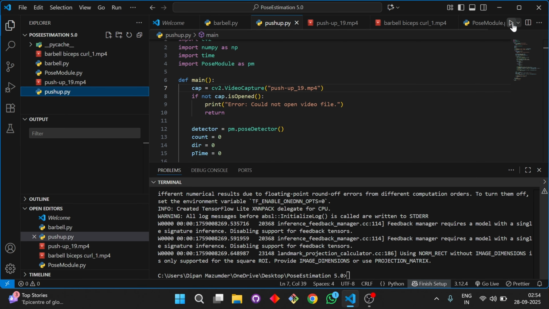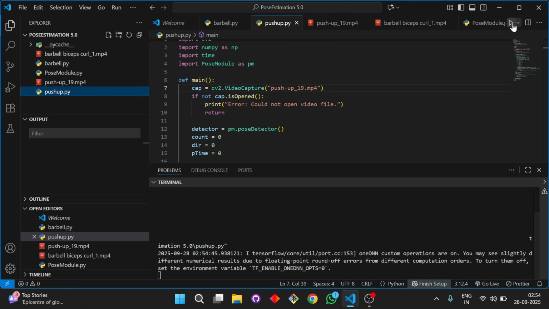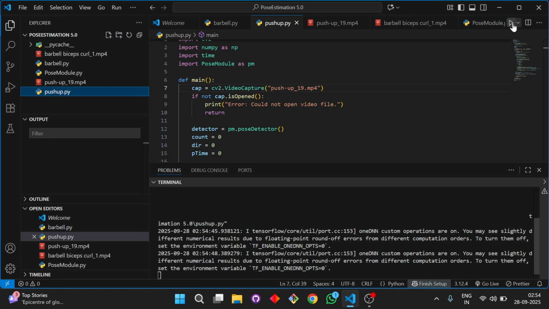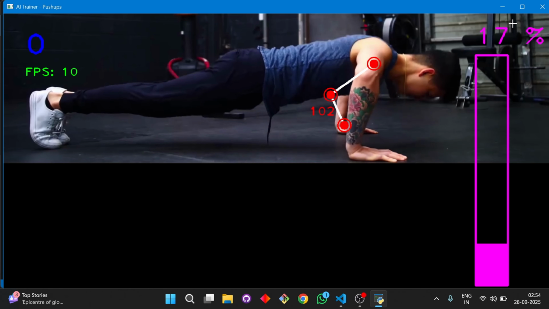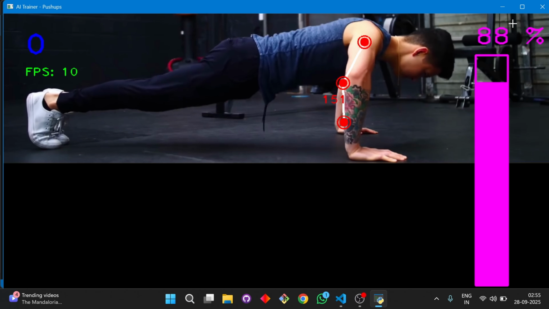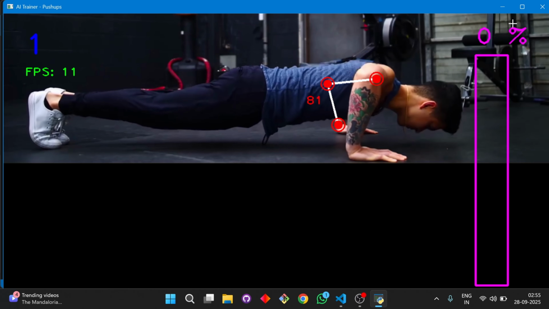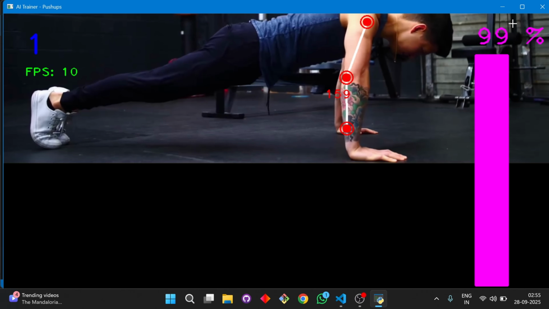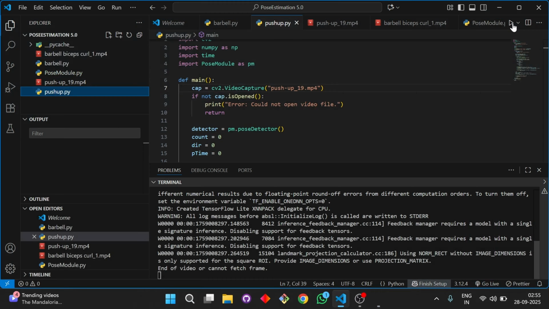Similarly, we have built it for the push-ups. So now let's see the push-up counting. So similarly, a threshold value will be generated, and then we are calculating the angle. If the angle is above the threshold, then the count will increase.